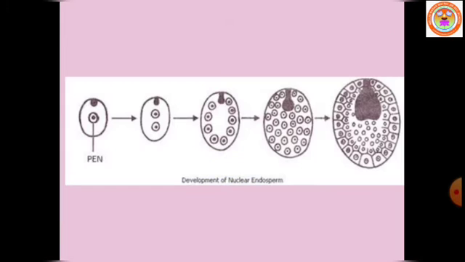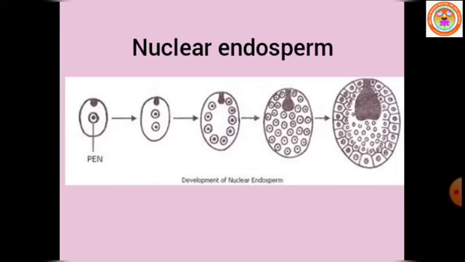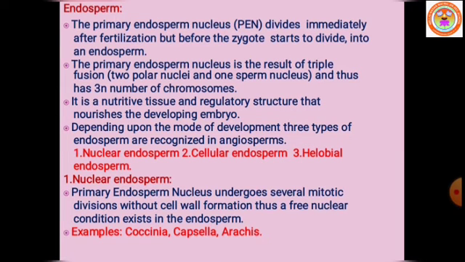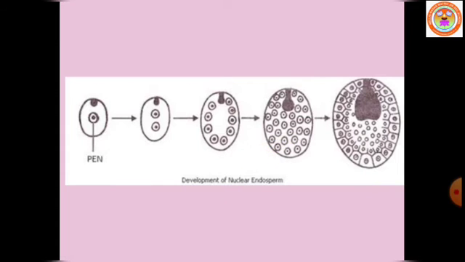The nuclei may either remain free or may get separated by forming walls in later stages. Where can you see this nuclear endosperm? You can see it in Coccinea, Capsella bursa-pastoris, and Arachis hypogaea. So in nuclear endosperm, the primary endosperm nucleus divides into two without any wall formation, and subsequent divisions also form free nuclei without wall formation.